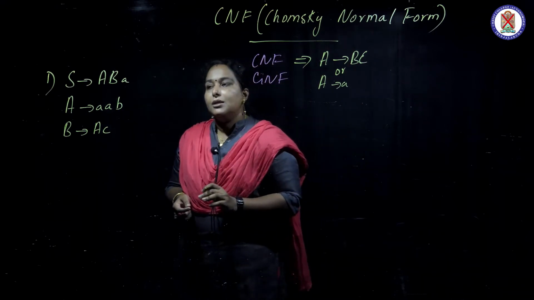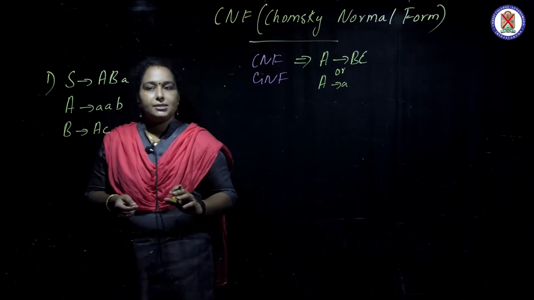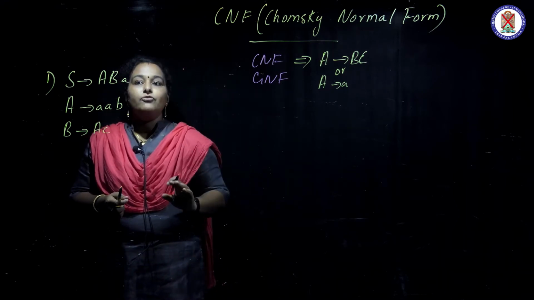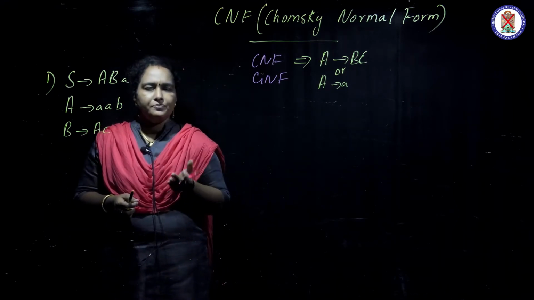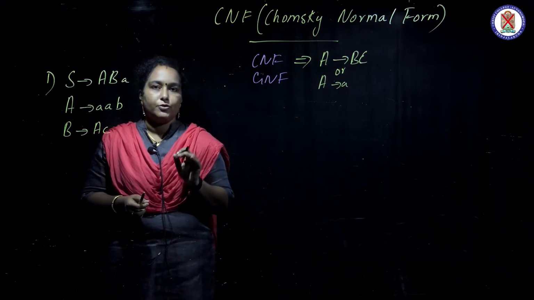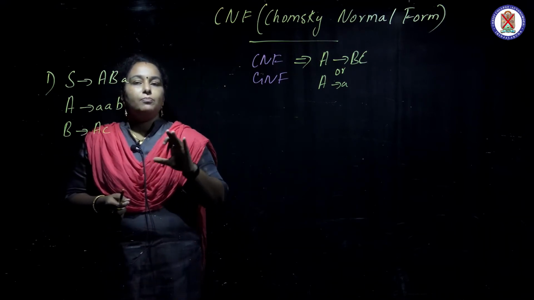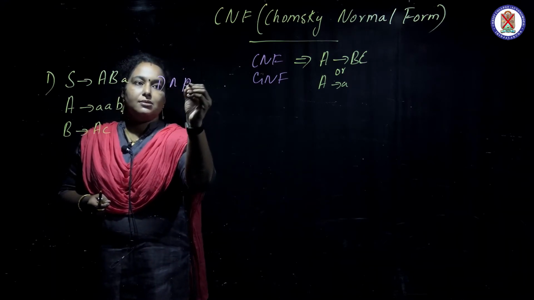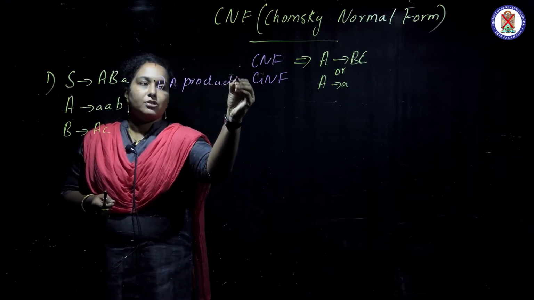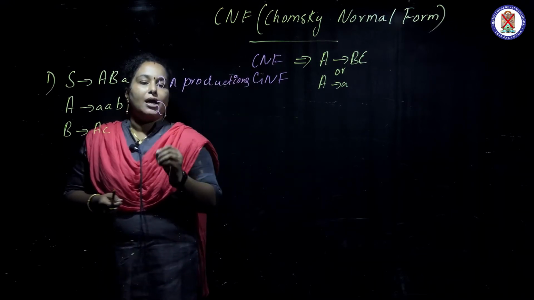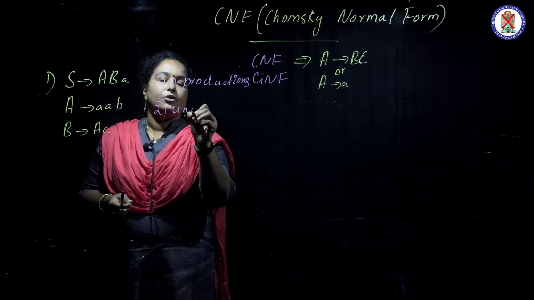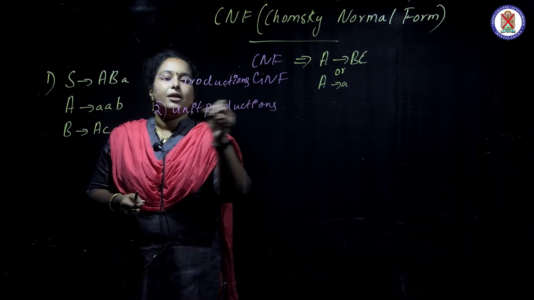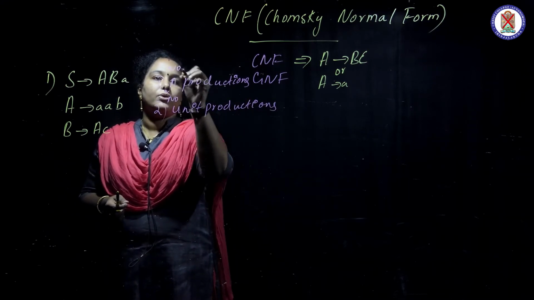Look here, this is a grammar that is given, and we are converting it into CNF. When converting to CNF, you must take care of two things. The grammar before converting into CNF must not have null productions, and it must not have unit productions. No unit production and no null production. That is very important.